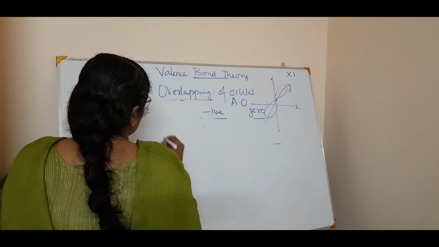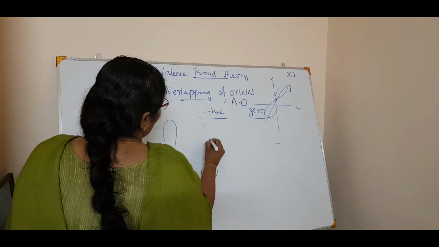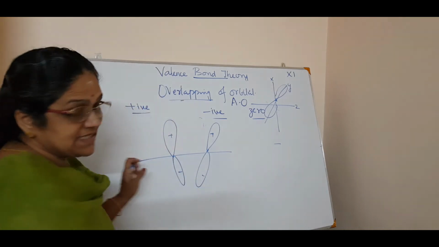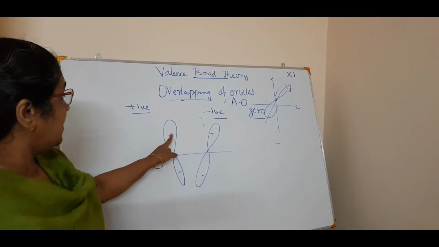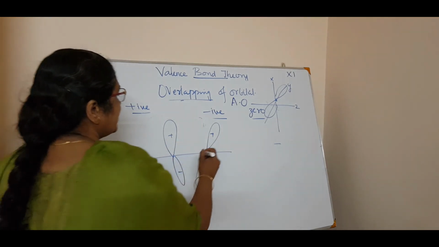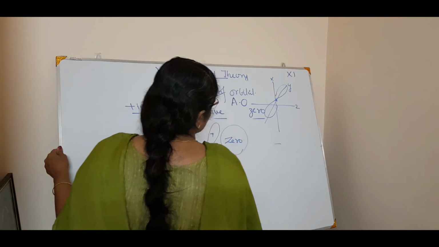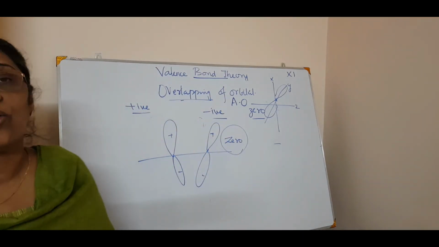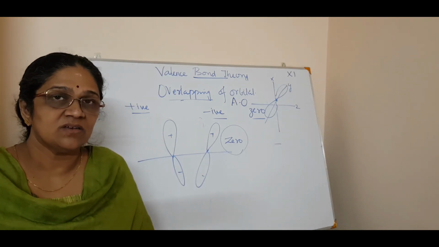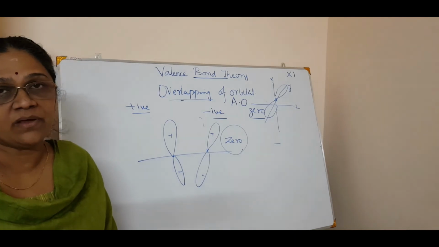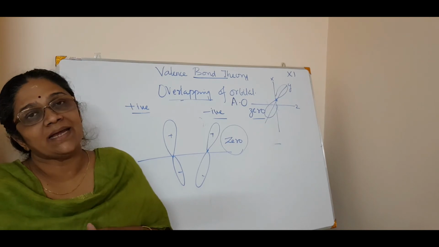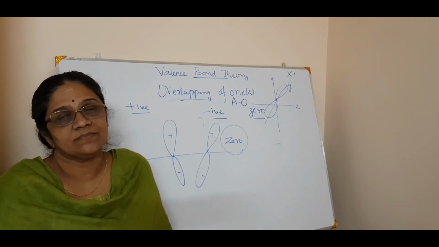See? If there is an overlap like this and an overlapping like this, even if it is plus plus and minus minus, the direction is different, isn't it? So this is also, you can say, sometimes it is rotating or it is making the bond. This is also having a zero overlap because it is not coming closer. There is no chance of pairing the electrons. So it is a zero overlap. So these are the examples of positive overlap, negative overlap and zero overlap.